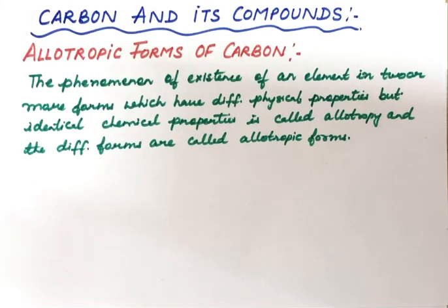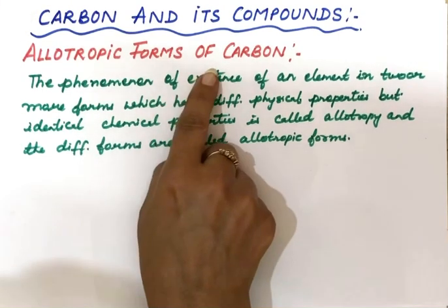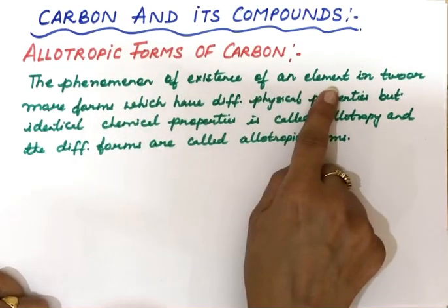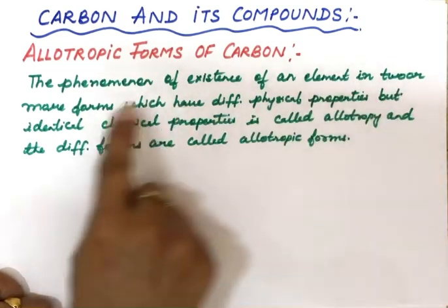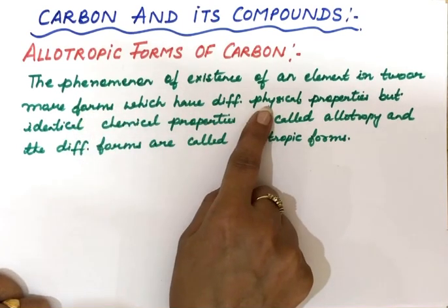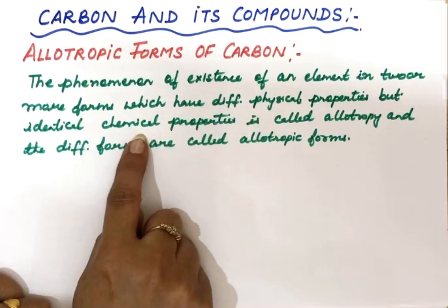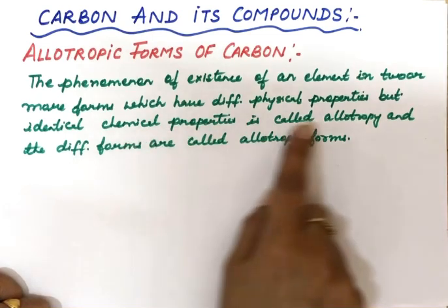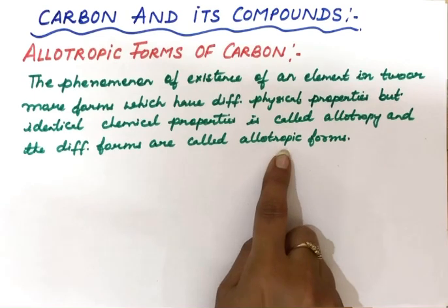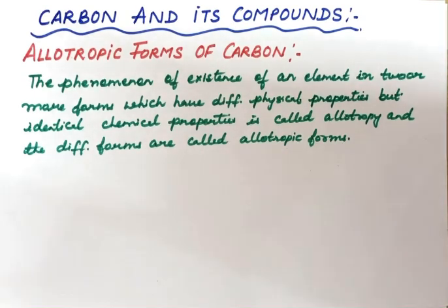So see the definition again. Allotropy is a phenomenon of existence of an element in two or more forms, and in these forms the physical properties will be different while the chemical properties will be the same. So this phenomenon is called allotropy, and the different forms that we have are known as allotropic forms.